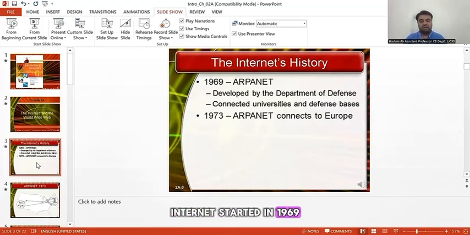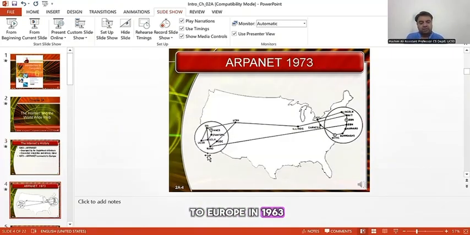Internet started in 1969. That was the ARPANET. It was developed by the Department of Defense. It was normally used to connect universities with the defense bases. Later on, ARPANET in 1963 was moved towards Europe, and ARPANET was connected to Europe. Diagrammatically, you can see that ARPANET was expanded from USA to Europe.